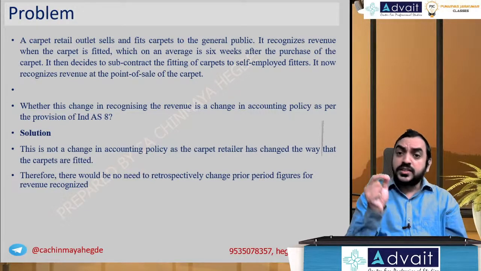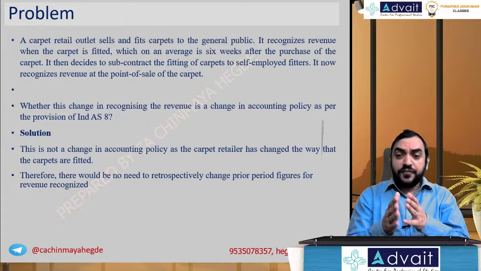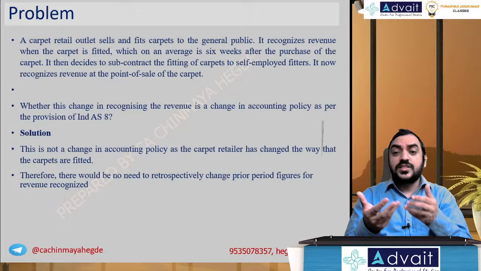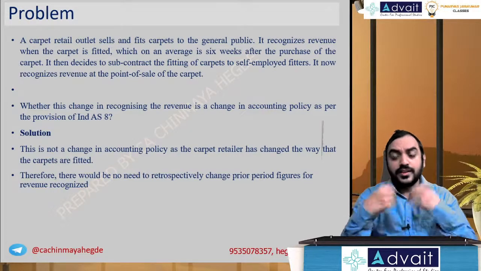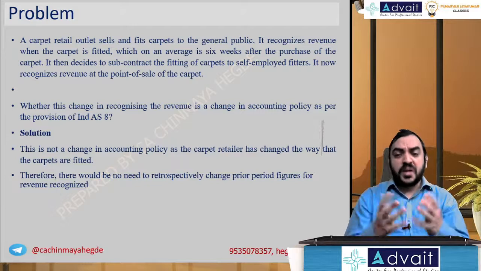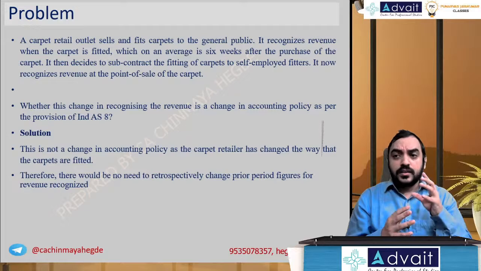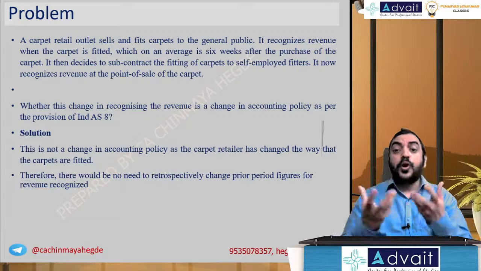But you should also look at the circumstances which led to this change. What the standard says is, if the circumstances or situation were different earlier compared to now, then it is not called a change in accounting policy. See, earlier, let's say a software company was providing outsourced services, and now it makes its own products and services.